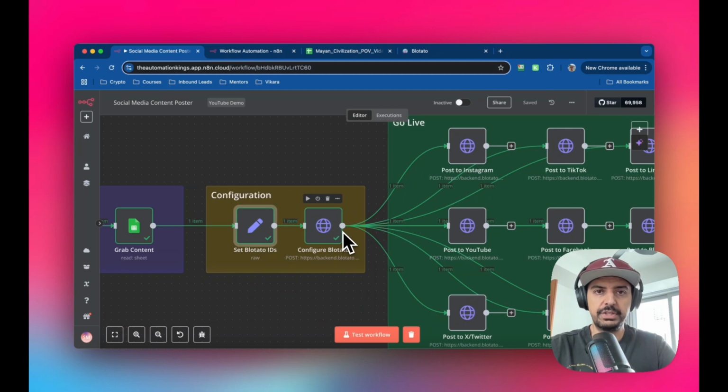So the second part of the automation is what I call configuration, and we're going to use 2 nodes for that. The first one is a set IDs, and we're going to need to get the account IDs for each of the platforms, okay? And I'll show you how to set that up with JSON. The second node is an HTTP request, and this is going to trigger the API, the endpoint inside of Platato, so we can basically paste the content that comes off the Google Sheet, okay?